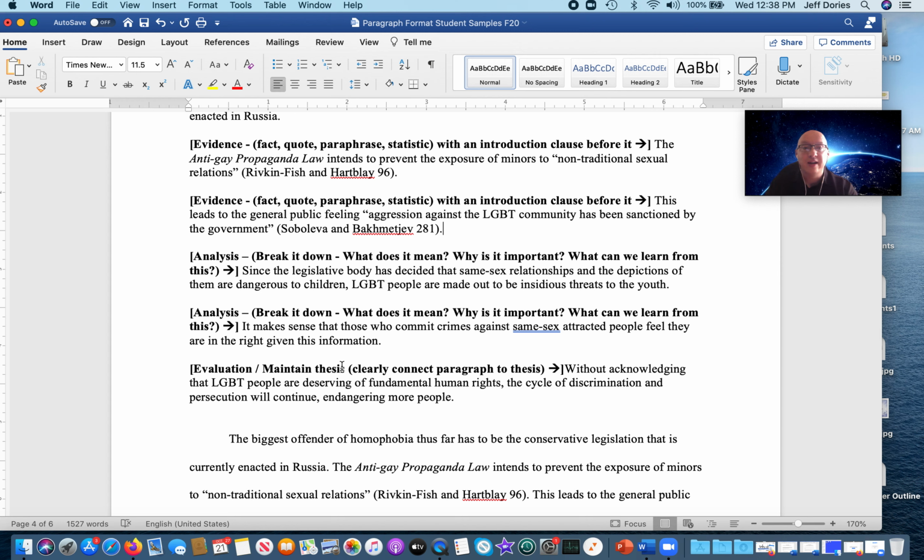If you do that, just make sure you're doing both parts. So connect to the bigger idea or subject and connect to your thesis. Without acknowledging that LGBT people are deserving of fundamental human rights, the cycle of discrimination and persecution will continue, endangering more people. So when you read that last sentence, you should have a general idea of what their thesis is about, right?